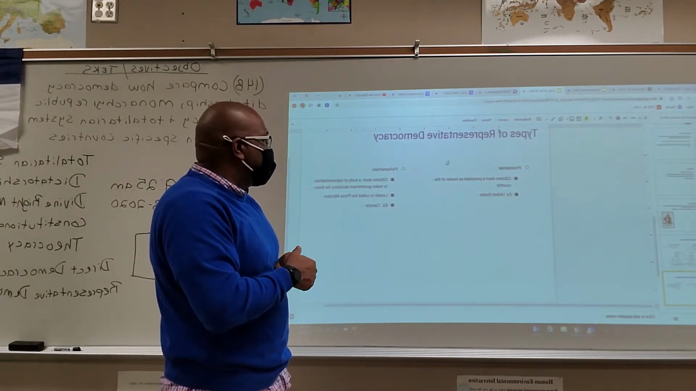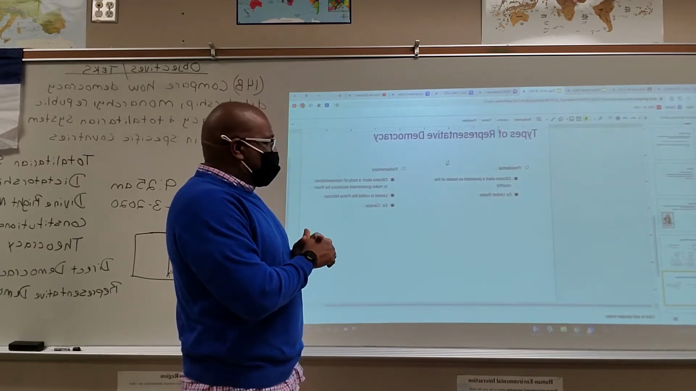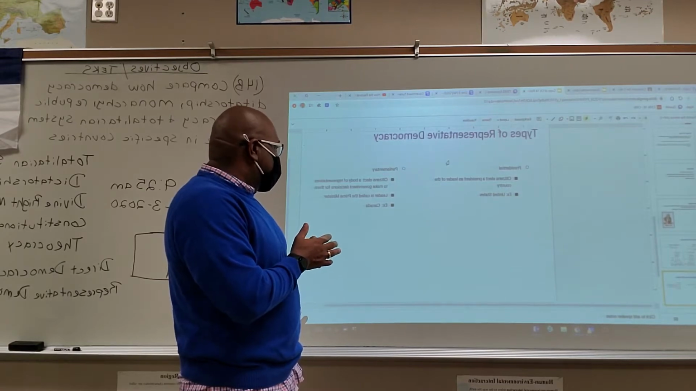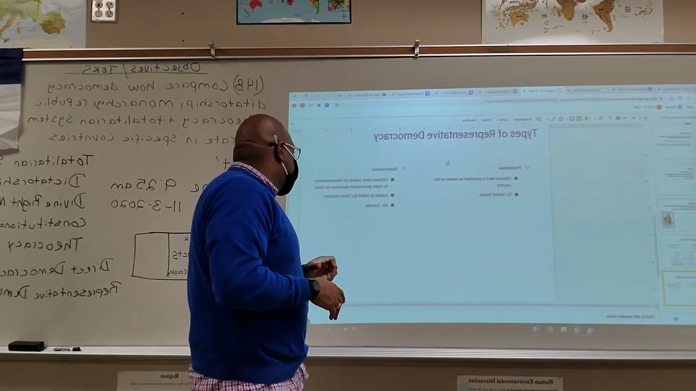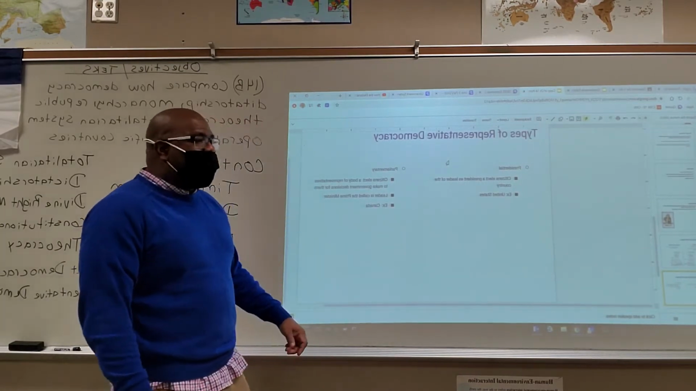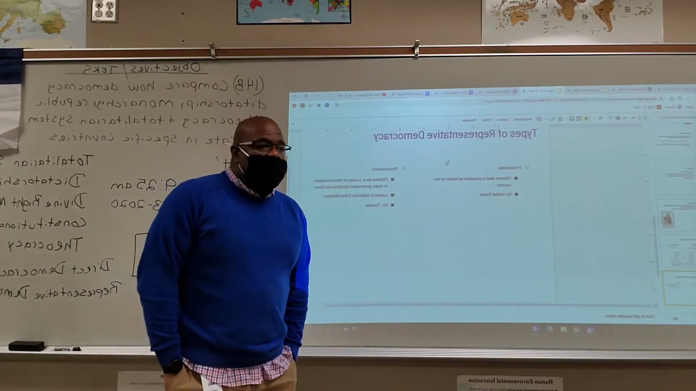Types of representative democracy: presidential and parliamentary. In a presidential system, citizens elect the president as a leader. An example is the United States. In a parliamentary system, citizens elect a body of representatives to make government decisions for them. That leader is called the prime minister. An example being Canada. Get it?